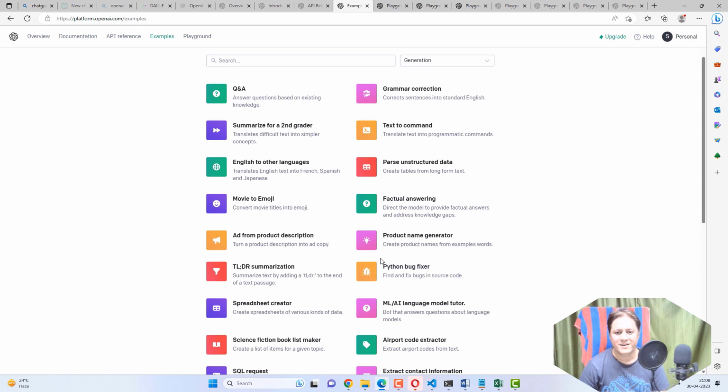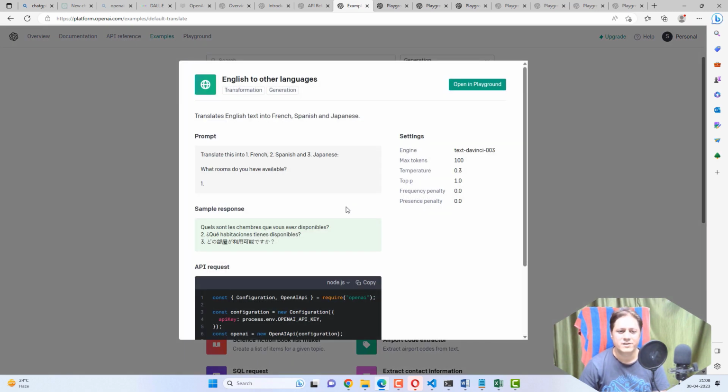Okay, after that, English to other languages, it's also very straightforward. You are asking the chatbot to translate a particular English statement into different languages. It will respond back in 3 different languages. Okay, so